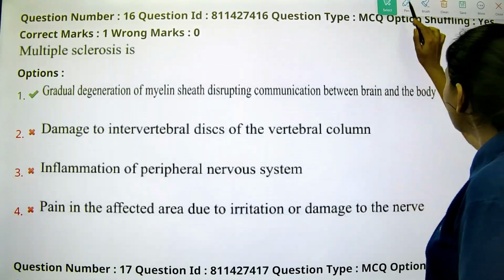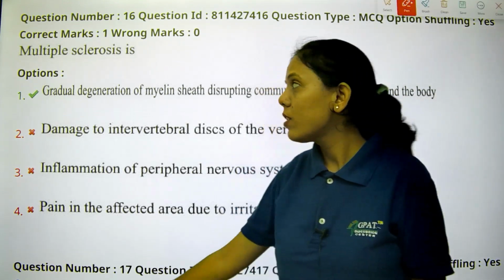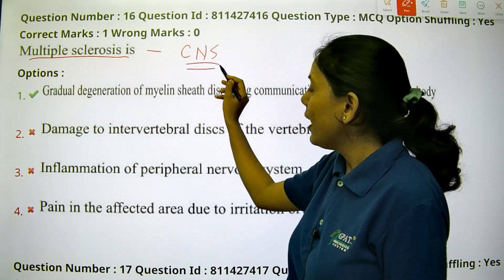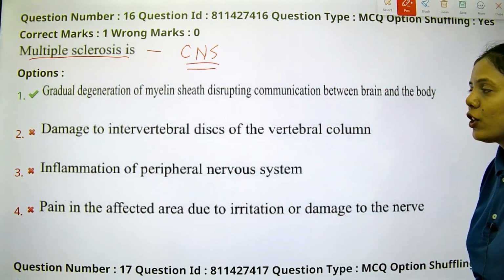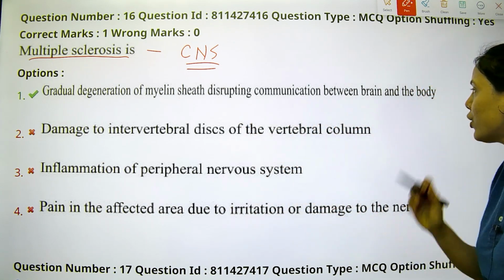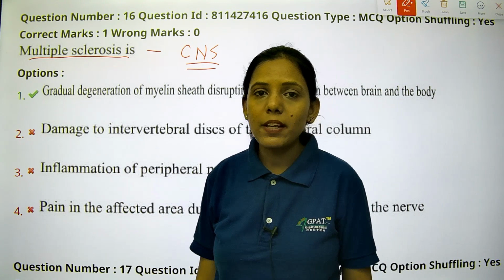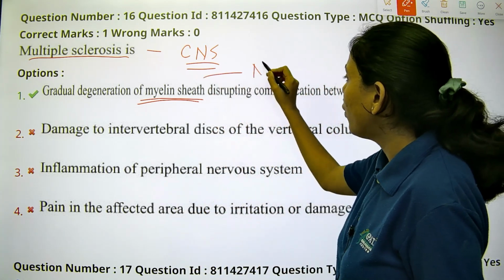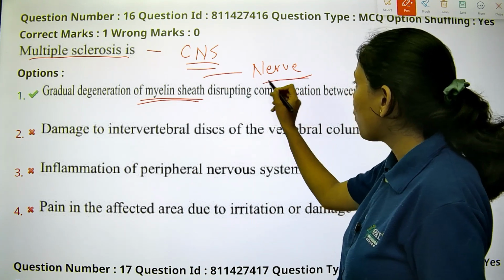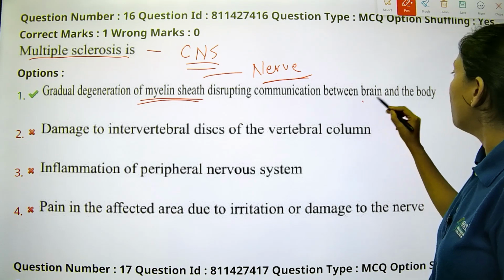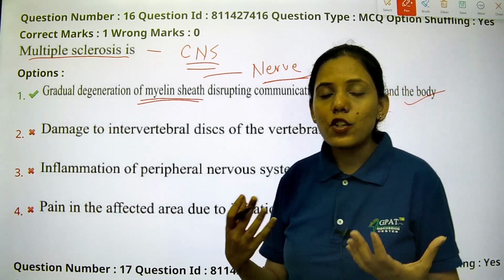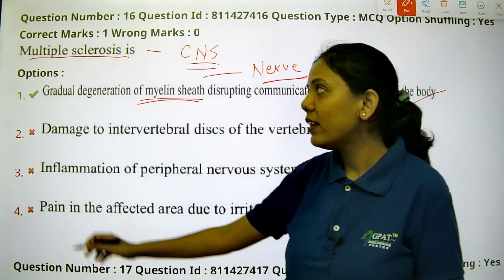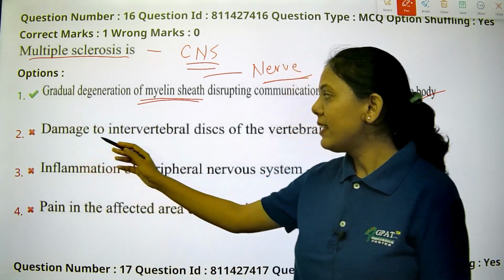Multiple sclerosis. First of all, remember multiple sclerosis is related to the CNS, that is the central nervous system. Let's see the option. Gradual degeneration of myelin sheath disrupting communication between brain and body. Yes, in multiple sclerosis, this myelin sheath is the sheath which is present around the nerve, and this nerve is responsible for communication between the brain and the body. Once this sheath starts degrading, it will lose the communication between brain and body, and thus multiple sclerosis happens.